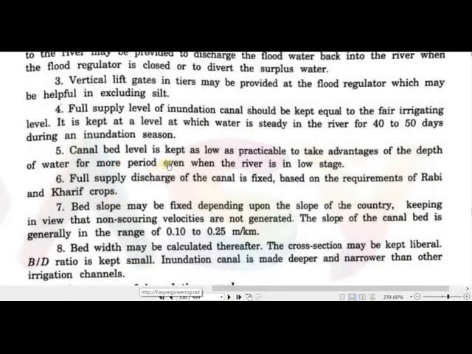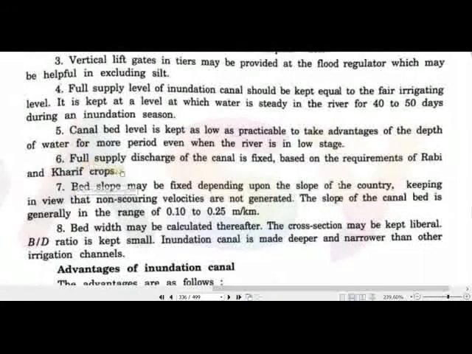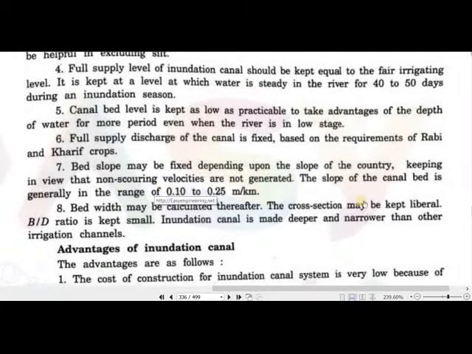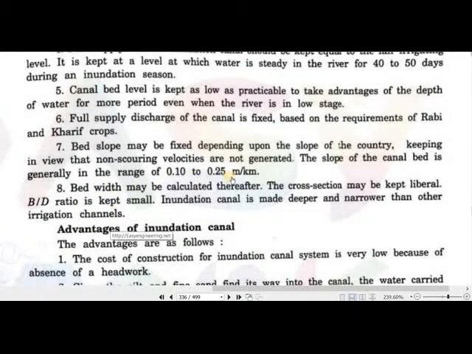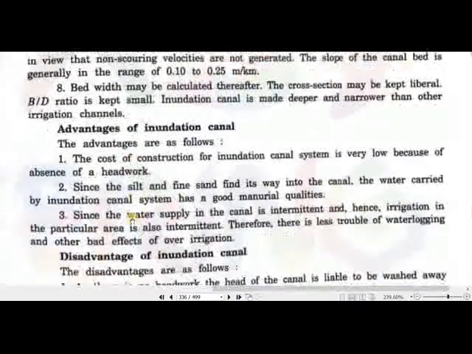Next is the canal bed level. That is kept as low as practicable to take advantage of higher depth of water, to store the water when the river is in low stages. Simply we can say the canal water carrying capacity should be more. The full supply discharge of the canal is fixed based on the requirements, and then the canal is designed. Bed slope may be fixed depending upon the slope available in the area, and the general slope is this. Bed width may be calculated thereafter, and we can calculate all the other sections.